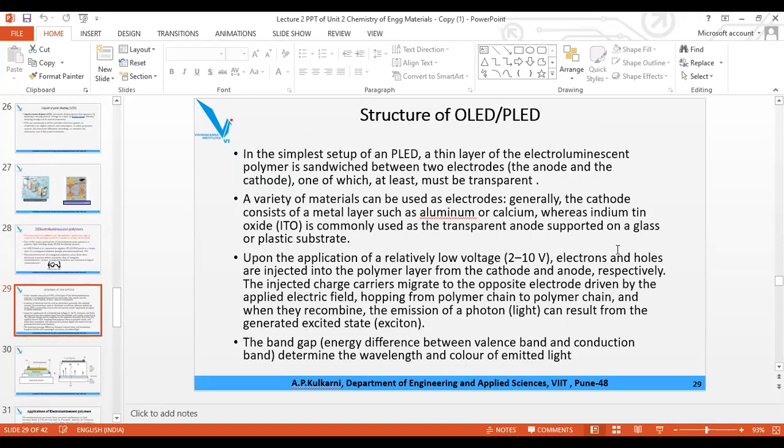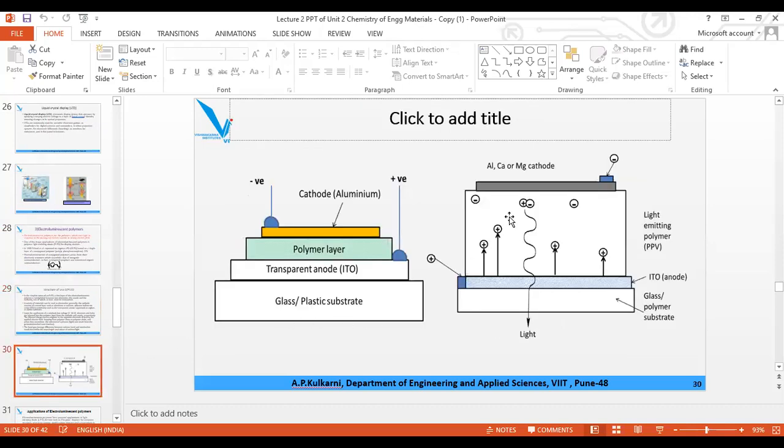Then next one, the structure of OLED and PLED. I'll explain it here. It will be better. What is the long form of OLED? Organic light emitting diode. And what is PLED? Polymer light emitting diode. PLED is mainly used in display devices, and OLED is considered an organic compound, a conjugated polymer, an organic semiconductor.